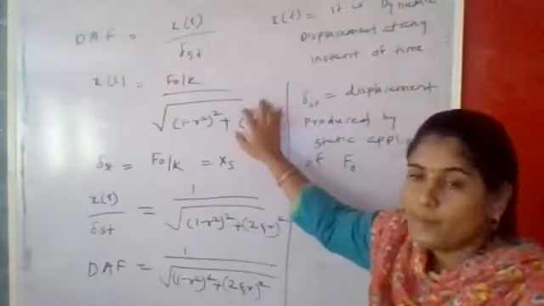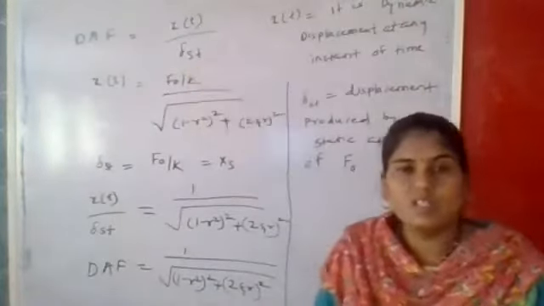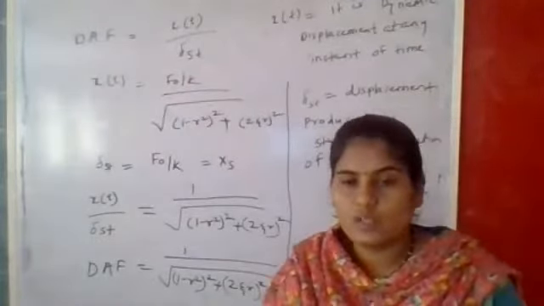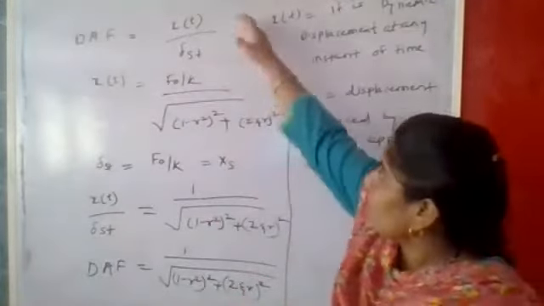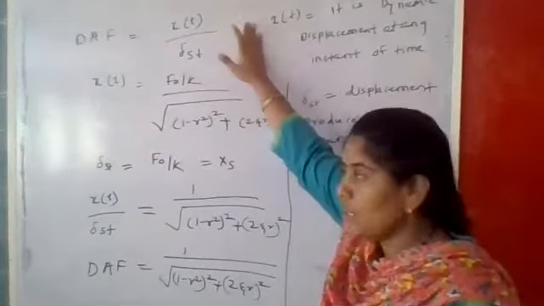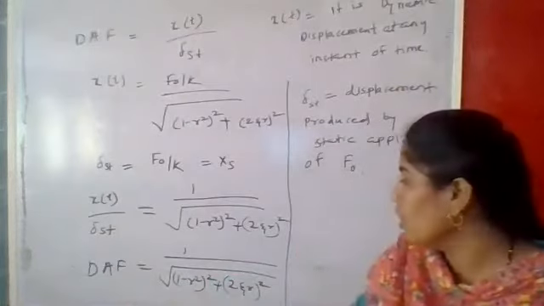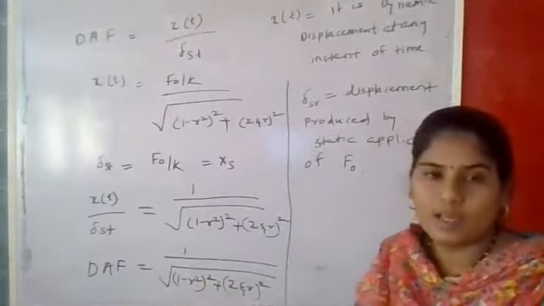That is our formula. And the second thing, what is meant by del st? Del st is nothing but the static displacement, and the formula for static displacement is F naught by k. So by putting these two values of x of t and del st into this formula, we directly get DAF equal to 1 upon root of the bracket 1 minus r square, squared, plus the bracket 2 zeta r, squared.